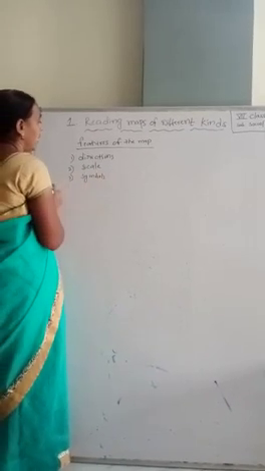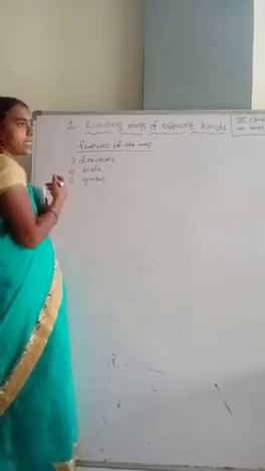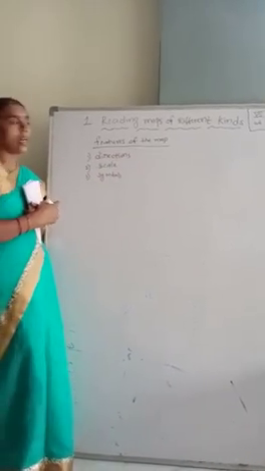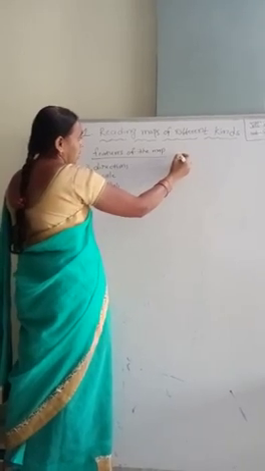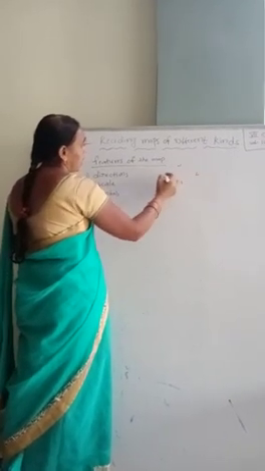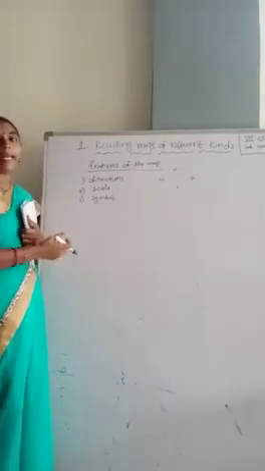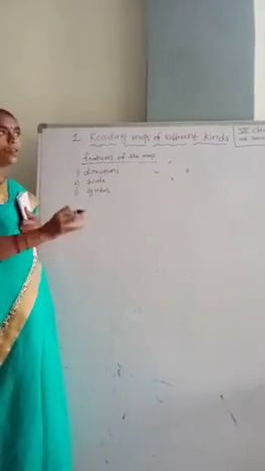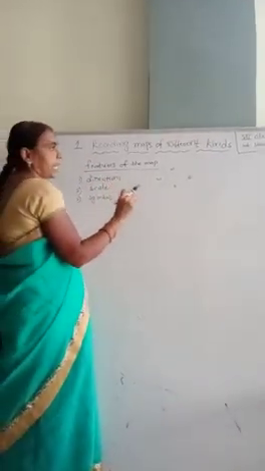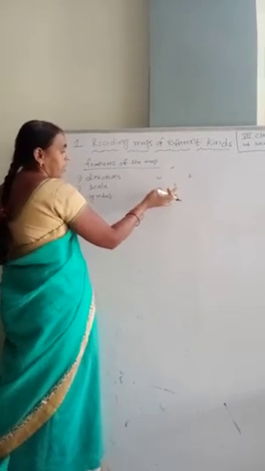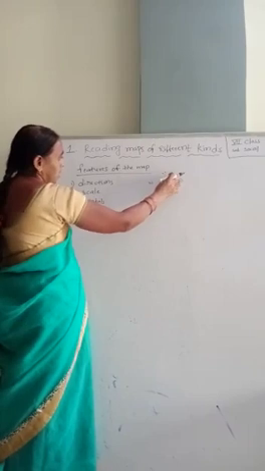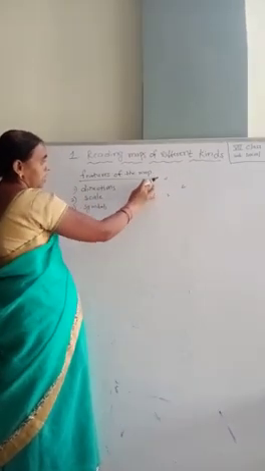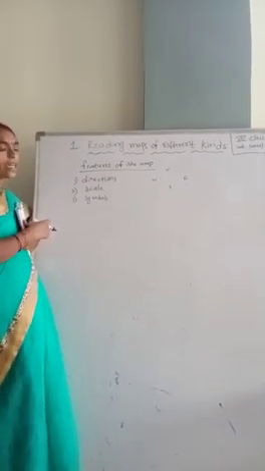Directions: how many directions are there? East, north, south and west. These are the main directions. And we have intermediate directions also: northeast, southeast, southwest, northwest.